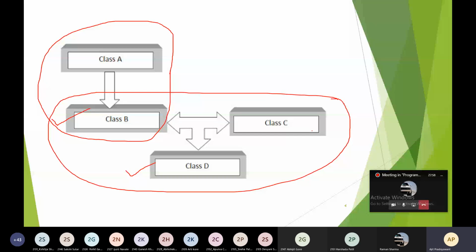That's why it is called hybrid inheritance. Keep in mind, hybrid inheritance is nothing but a combination of one or more types of inheritance. You can have any combination of different types of inheritance.